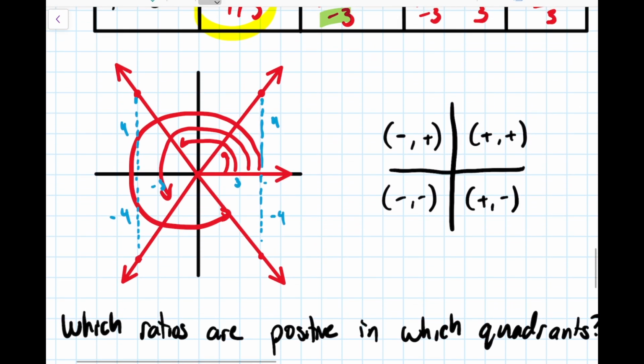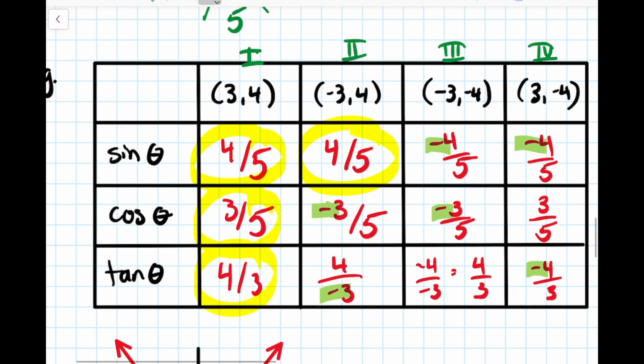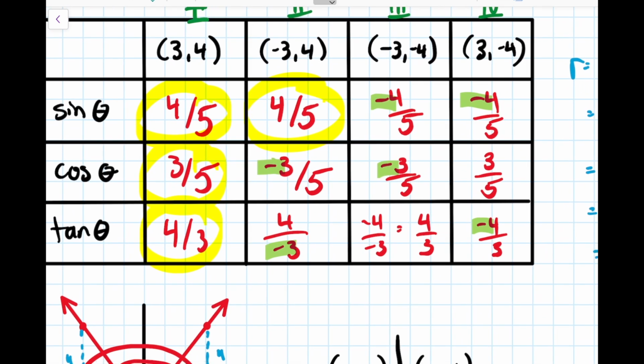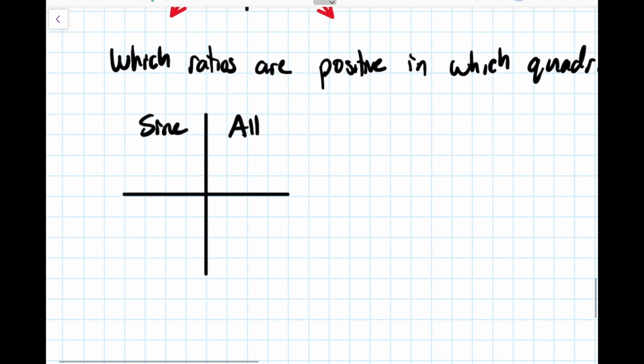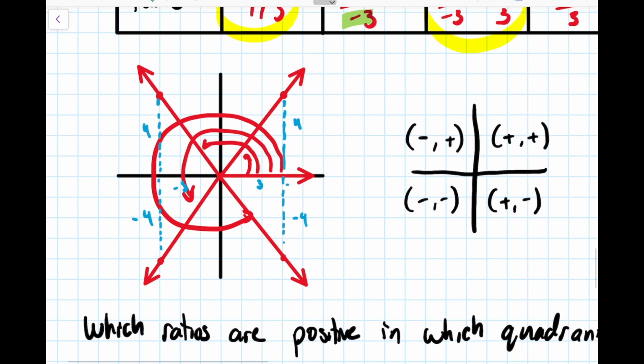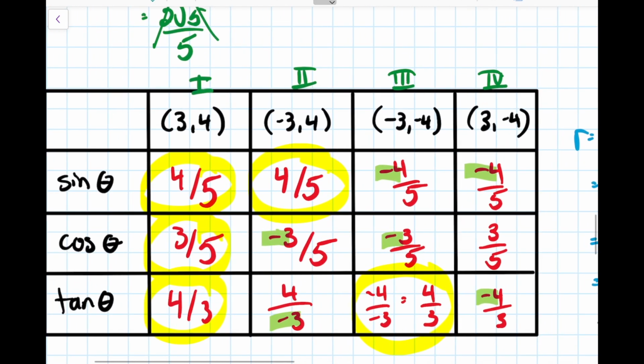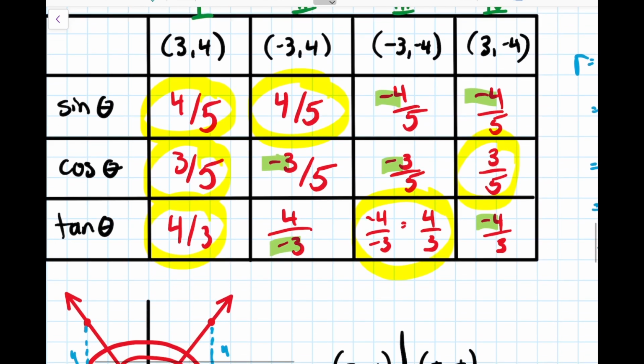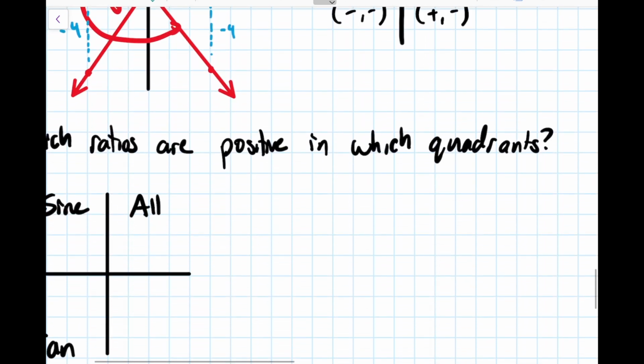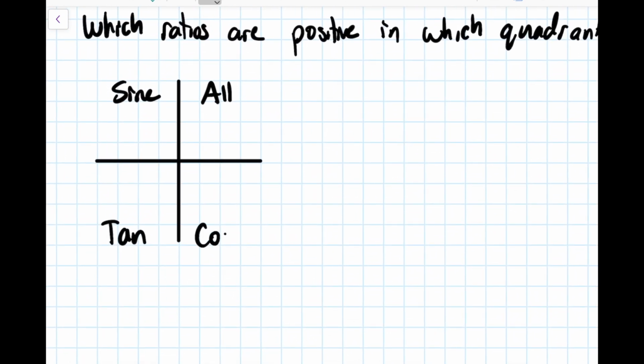Quadrant 3, both of our x and y values were negative, which meant that sine and cosine both ended up with negatives because they both rely on x or y. But since tangent uses both of them, the negatives cancel out. And so in quadrant 3, tangent was positive. And then quadrant 4, y is negative, x is positive, and so sine and tangent, both of which used y, ended up being negative, but cosine, which just uses x and r, ended up being positive. And so those ratios are always going to be positive in those places.